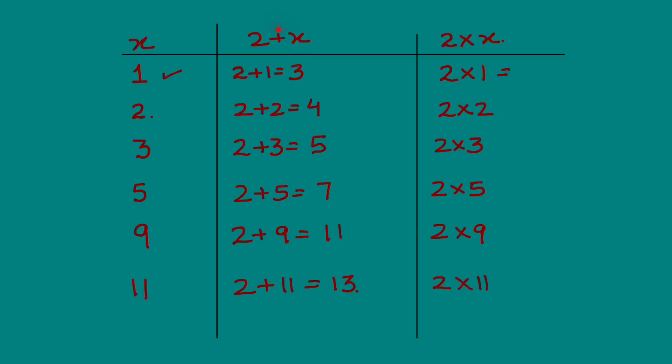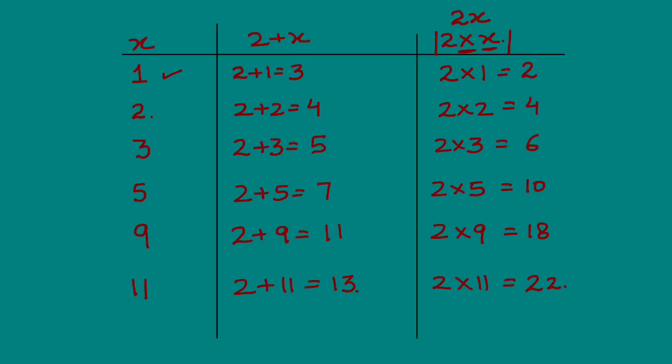You see the difference here, there was a plus sign. Here there's a multiplication sign. What do you get? 2, 4, 6, 10, 18 and 22. Superb. Now in algebra, what we do is, instead of saying 2 times x like this, you see x over it, multiplication sign and x sign, it gets confusing at times. So we simply write it as 2x. This 2x means the same as 2 times x.